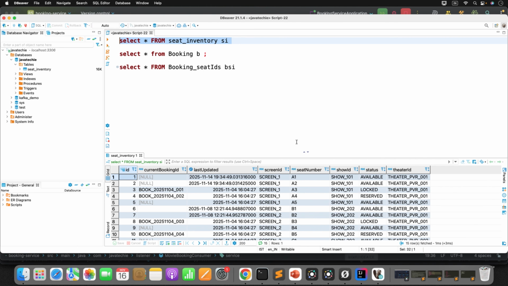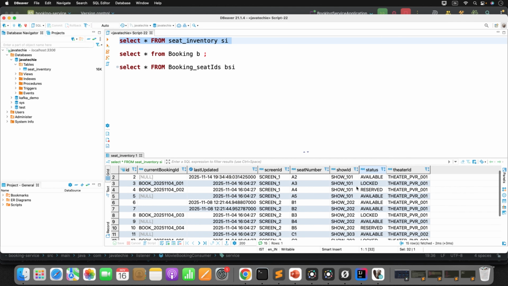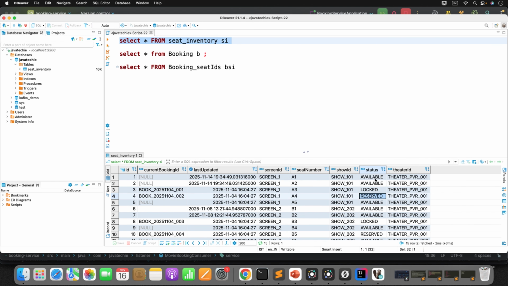Meanwhile, let me also show you the database structure. If you observe, there are a couple of columns: screen, seat number and specific show ID. So if you see here, show ID 101, A1, A2 seats, these two are available. Similarly, there are a few available slots for a show ID and a few are already locked and reserved. So you need to send a request for an available seat ID.